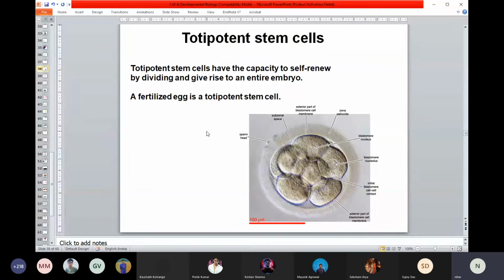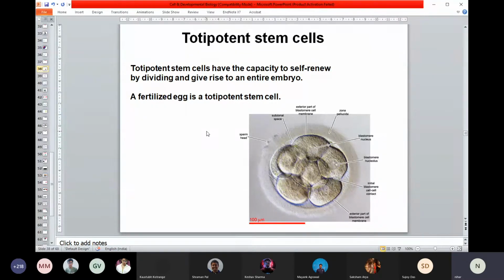Yes. So if stem cells can be used for producing any kind of cell, is it possible to artificially make the stem cells from a particular cell? Right. I think you are right, and that's some of the examples I am going to show you. This is one of the most promising areas at this moment in biology. It can dramatically change our lifestyle. I will be showing it subsequently. You will be seeing many of the answers, whatever you are thinking. I think the next slide I'll start that.